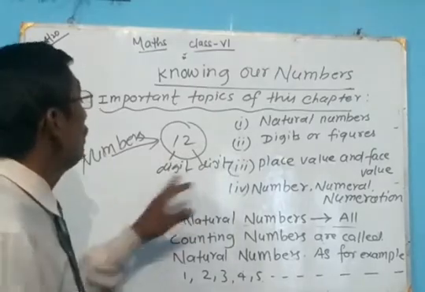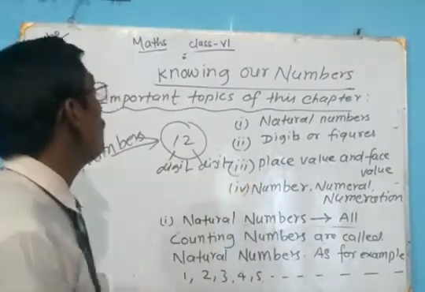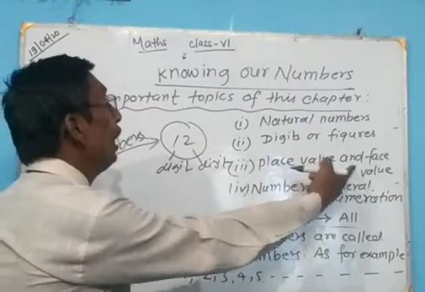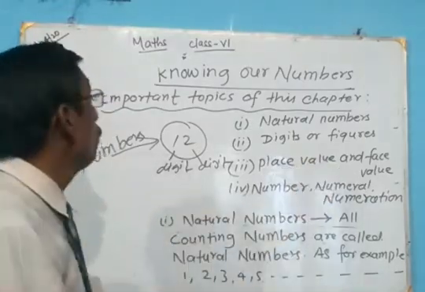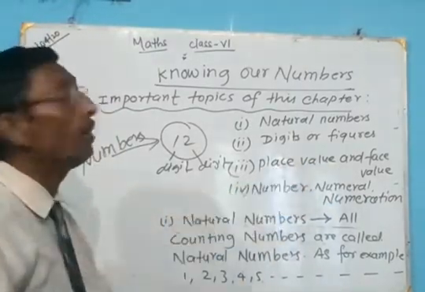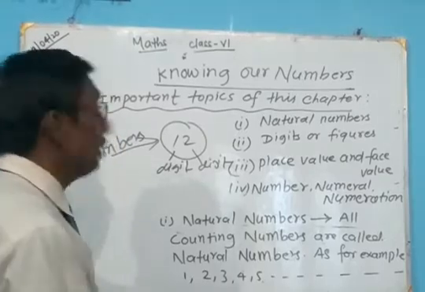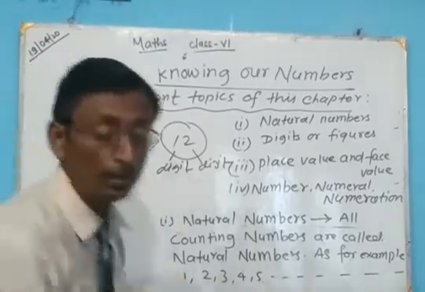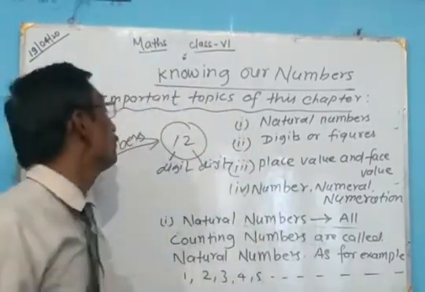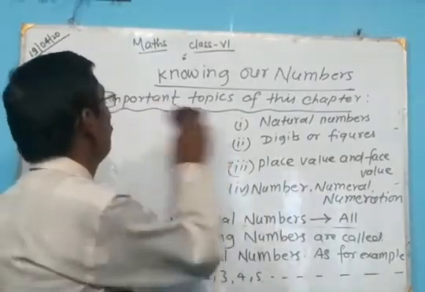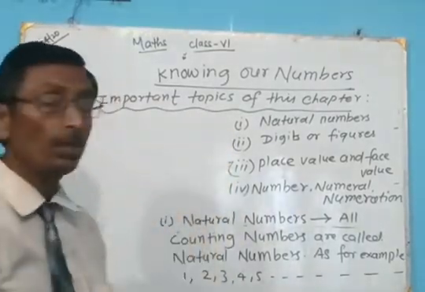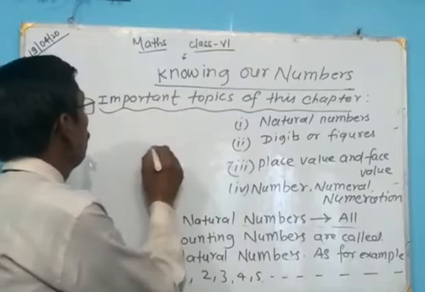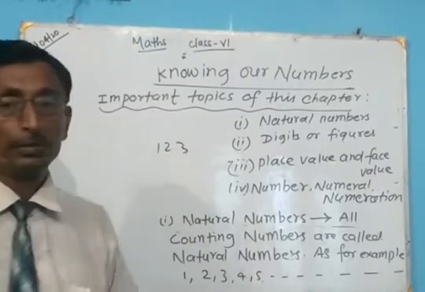Then come to the next terms, place value and face value. What is place value and what is face value? For example, 1, 2, 3.